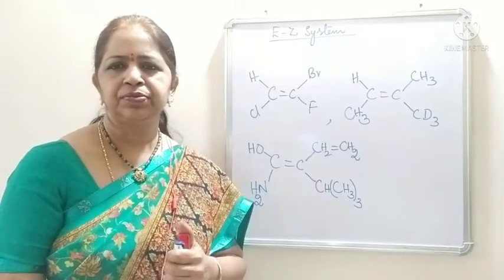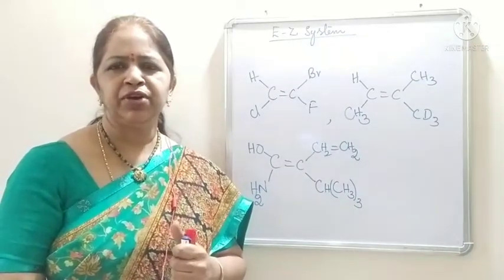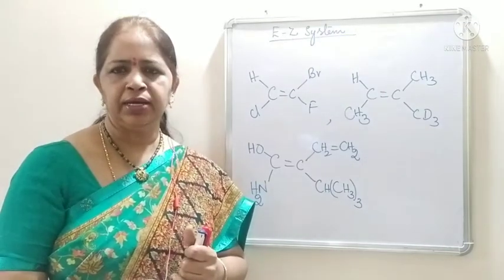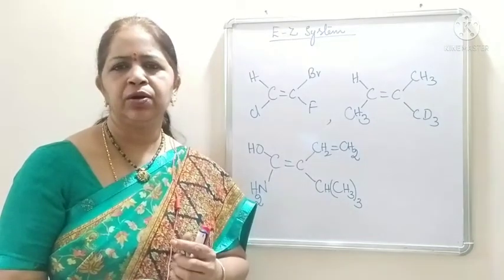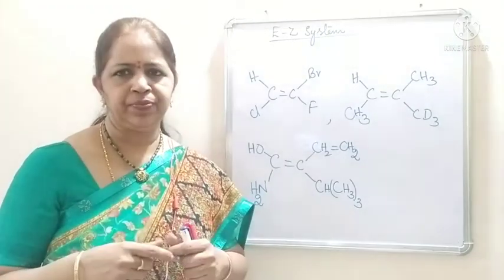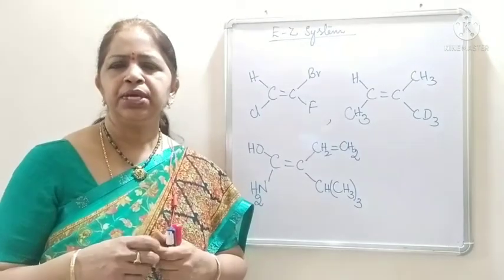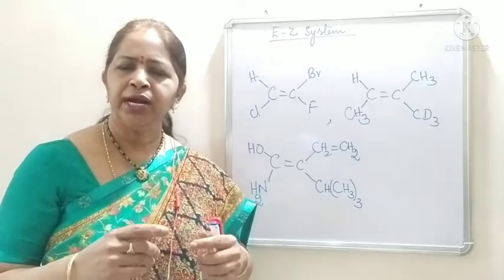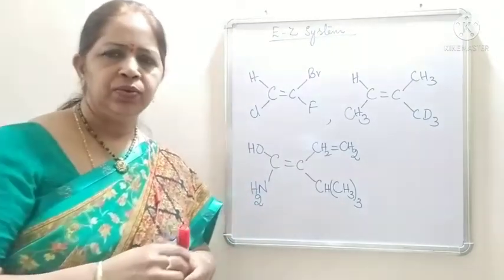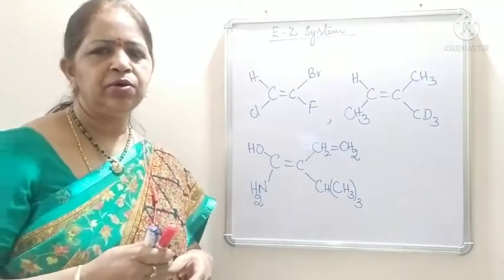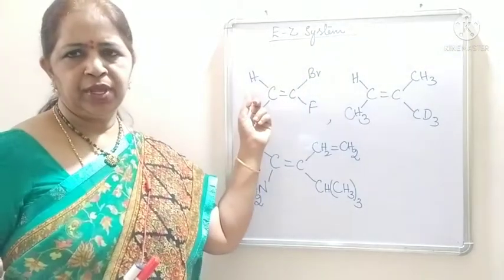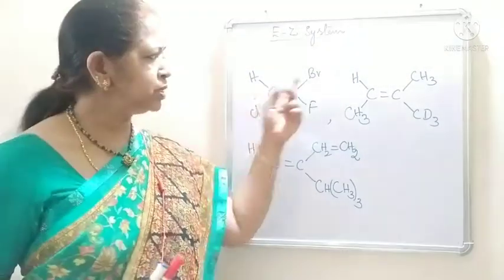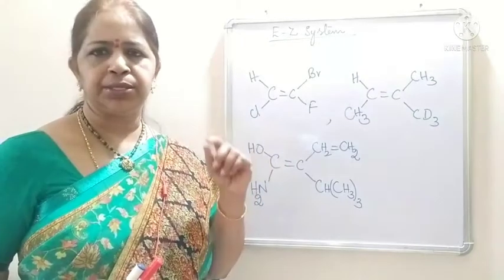Hello students, today let us see the EZ system of naming organic compounds. This system is applied to alkenes, which have restricted rotation around the C double bond C. Already we have seen cis-trans isomerism. In cis-trans isomerism, the double bonded carbon atoms have identical or similar groups on both sides. If the similar groups are on the same side, that is the cis isomer. If they are on the opposite side of the double bond, that is called the trans isomer.